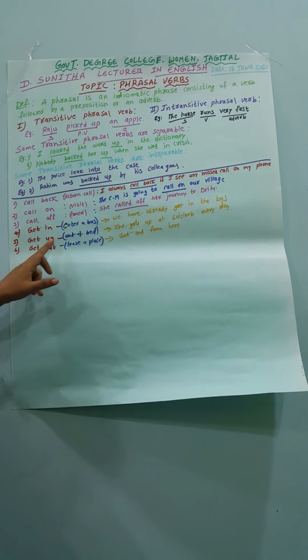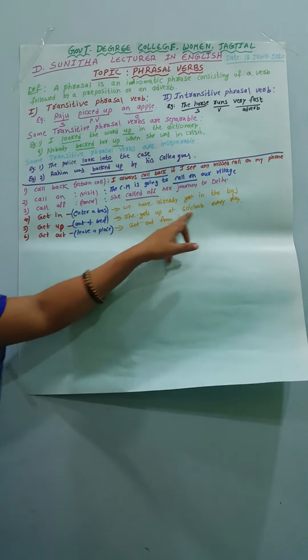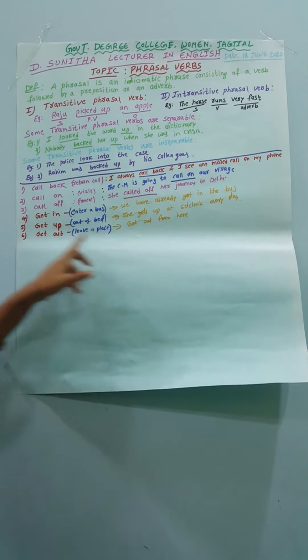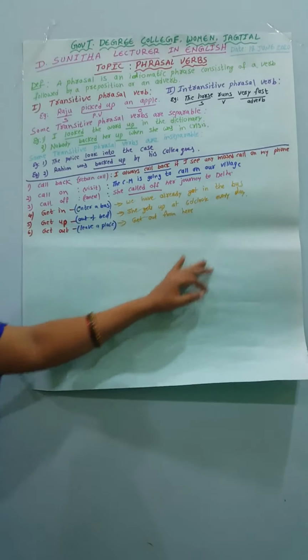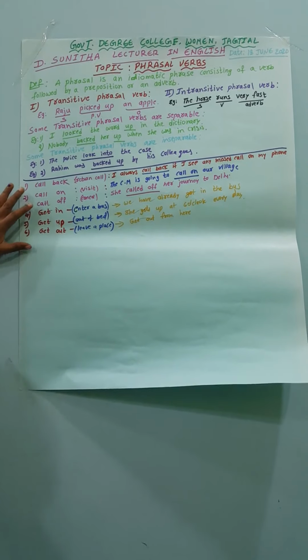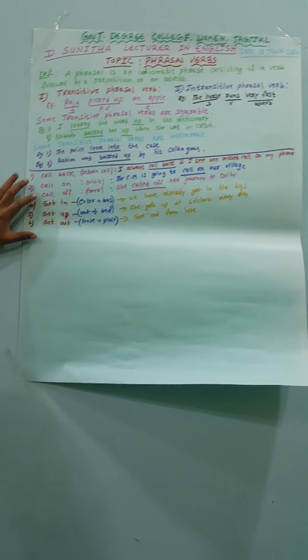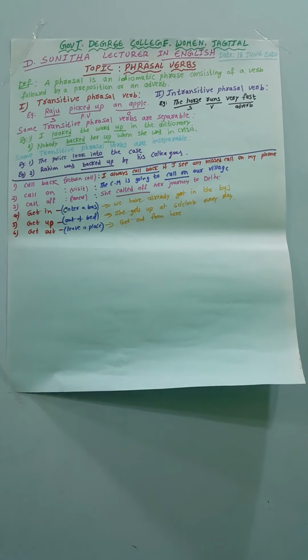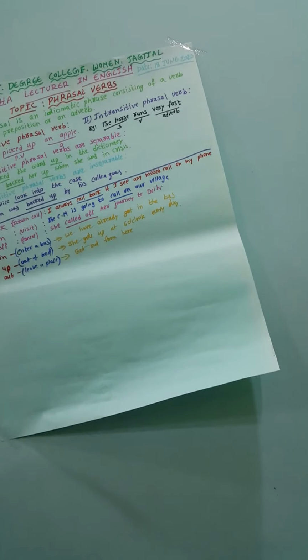Get up means get up out of bed. She gets up at 6 o'clock every day. And get out means leave a place. Get out from here. Leave the place from here. So these are three different kinds of phrasal verbs: get in, get up and get out. And we can observe another three examples, that is look after, look down and look for.